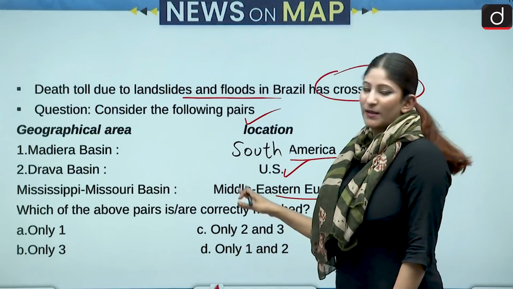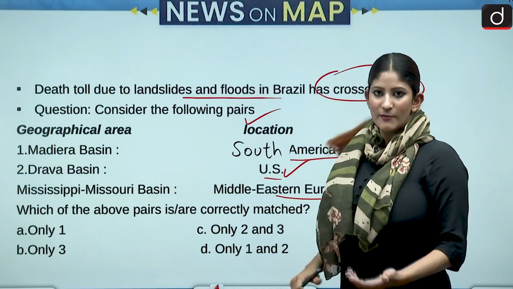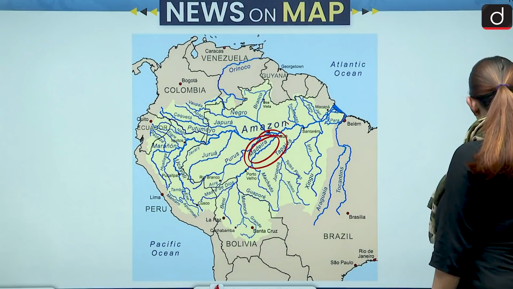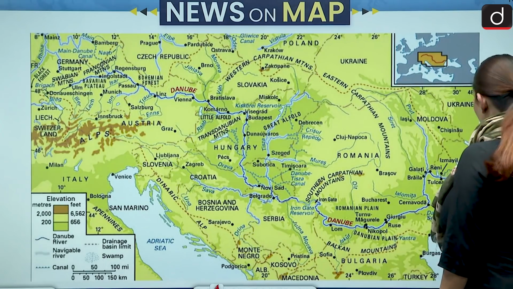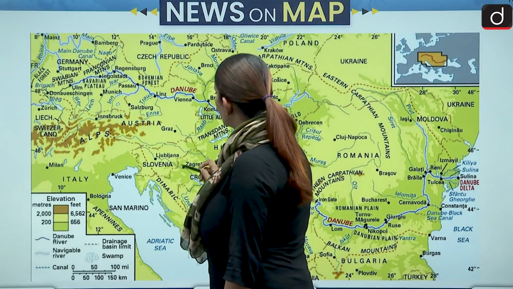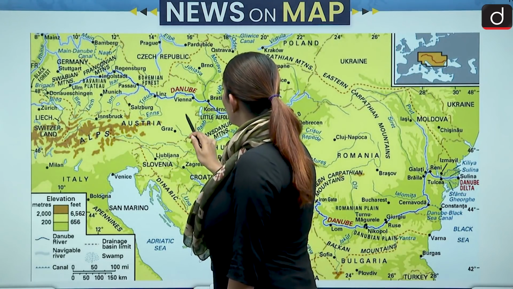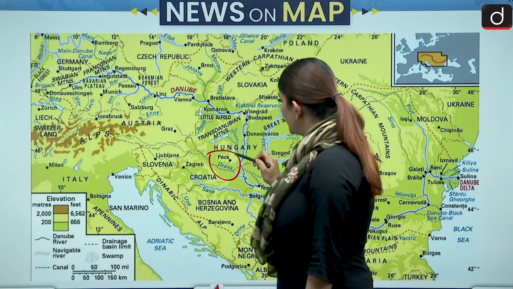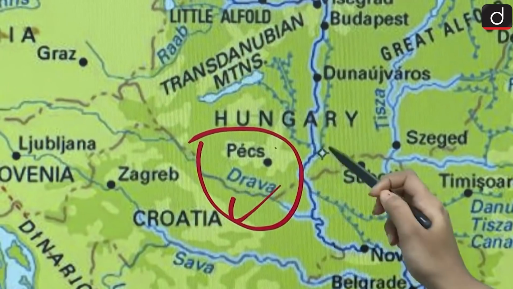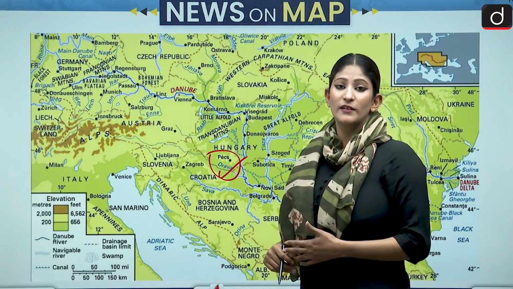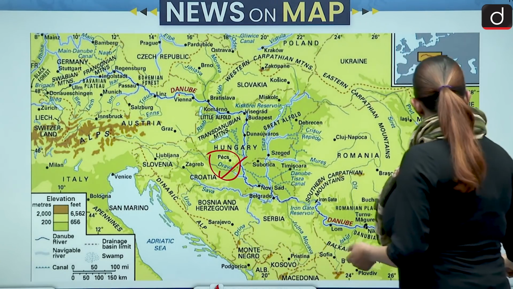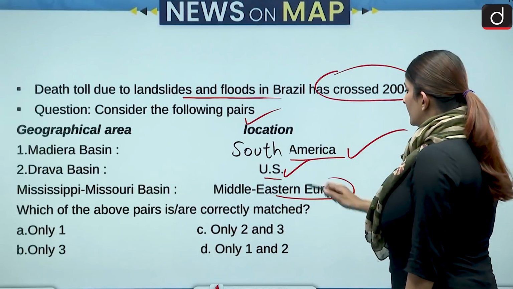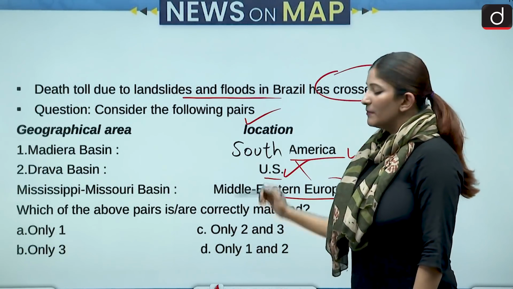Okay. Drava Basin is not in the US. Why? Because Drava is the fourth largest. If we can talk about here, it is a tributary of Danube river. So here is Drava. I just found Drava here. This is the Danube and here is, yeah, in Hungary. It is there, Drava Basin. The country of Hungary has the basin of Drava. So here it was written US, right? This is incorrect.